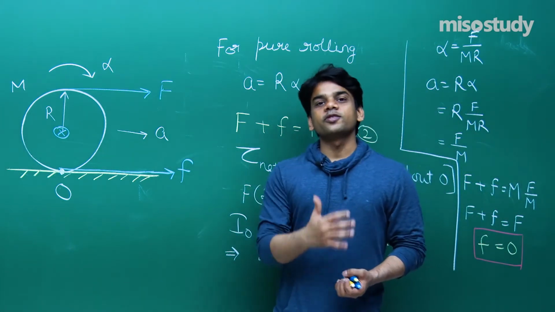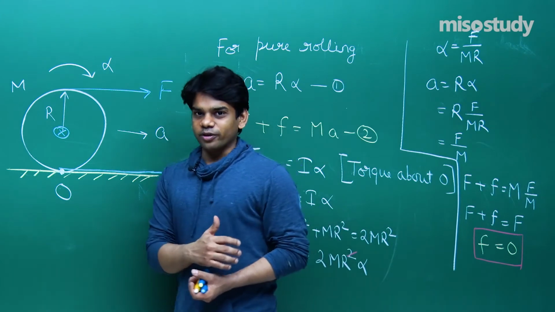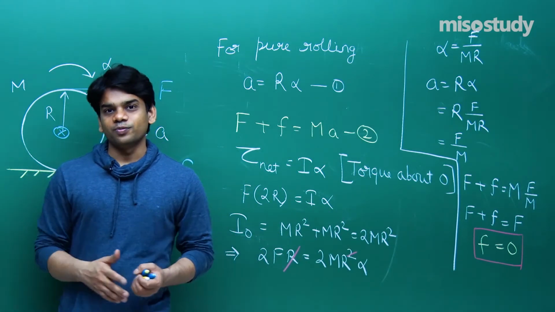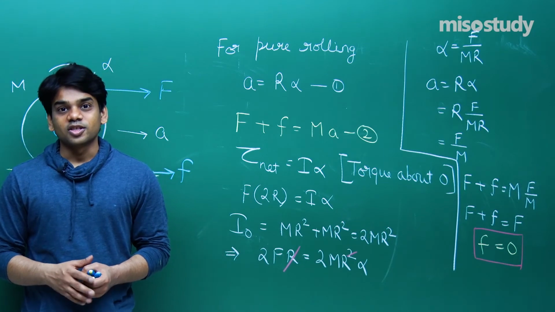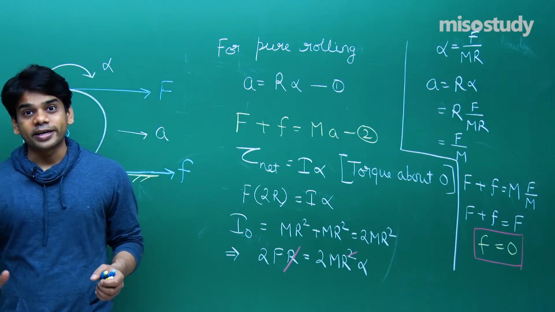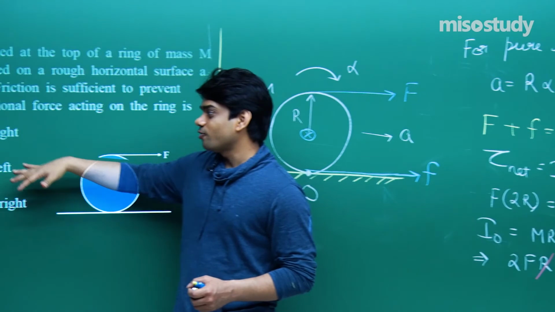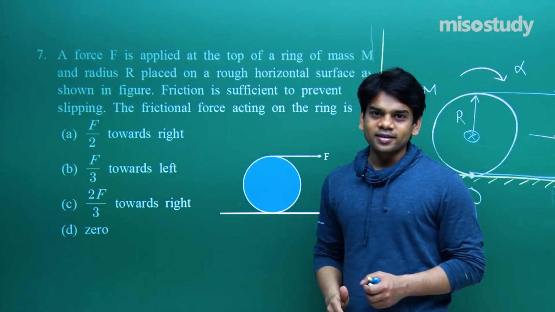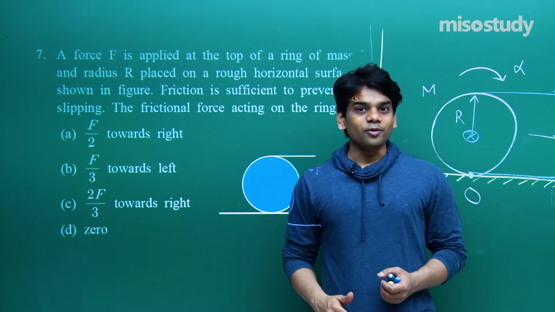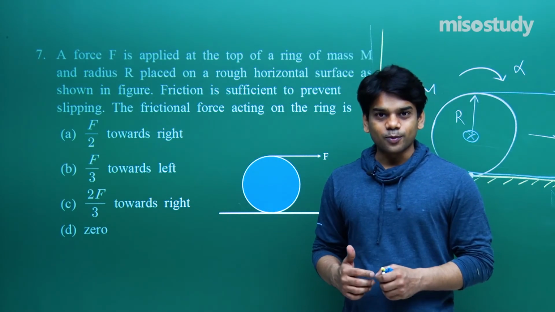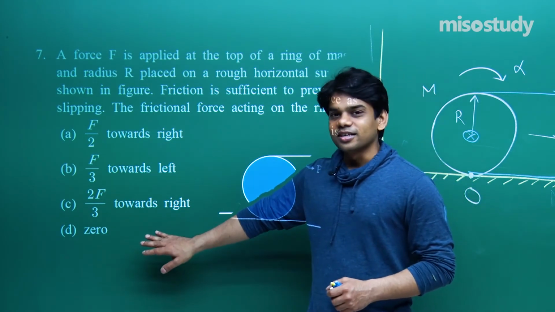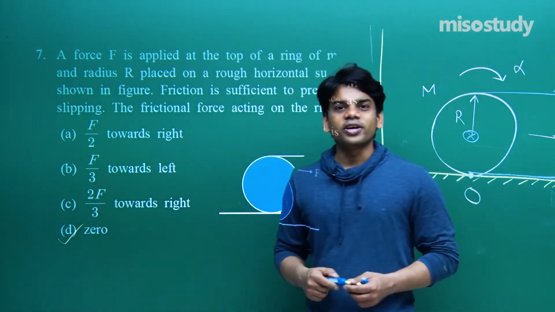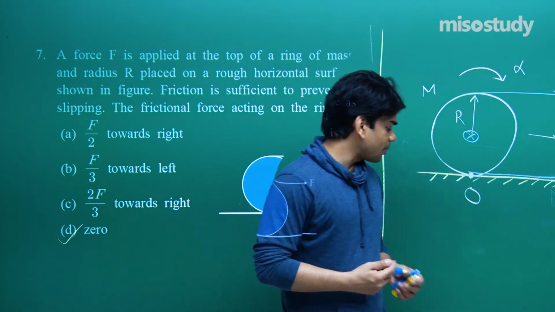So stepwise we proceeded and we came to know that friction force doesn't have any value, it's 0 in this case. It's not acting, it's got no value. So don't get confused that it's F by 2 towards right, F by 3 towards left, 2F by 3 towards right. Don't get confused with the values provided. If you evaluate accordingly, if you go with the sequence of steps as provided, you'll get that friction is acting as 0. It's a very good question, and such a question can be asked. The level of difficulty is moderate, can be asked in your NEET examination.